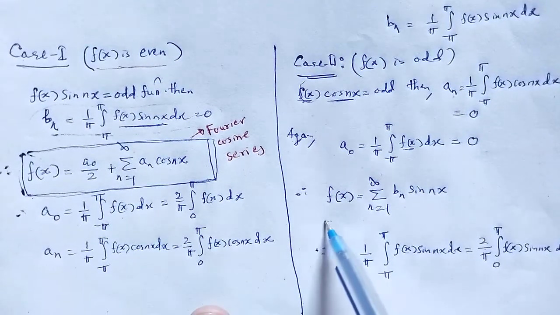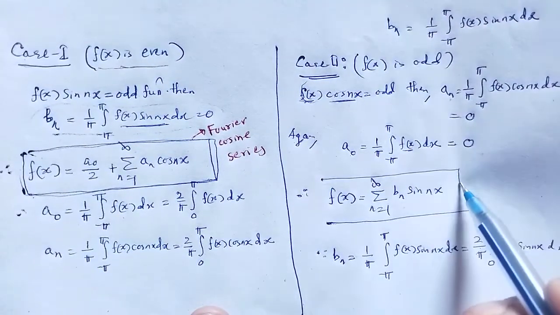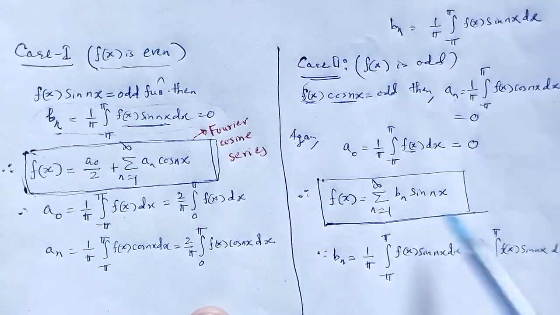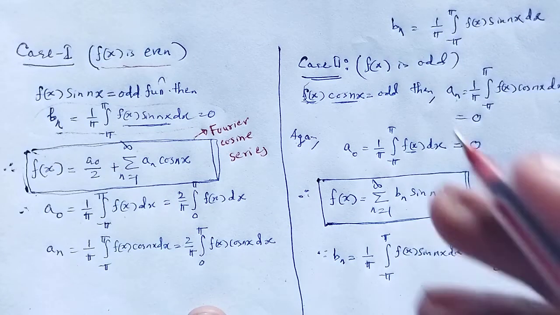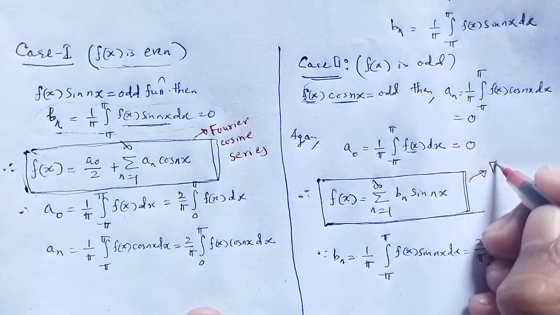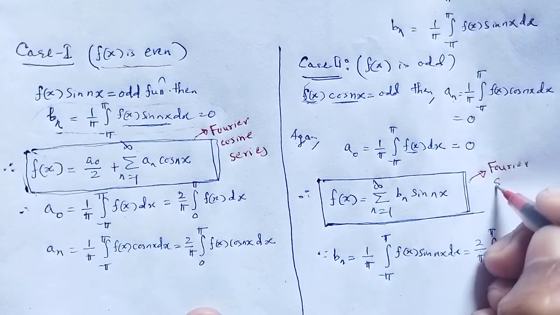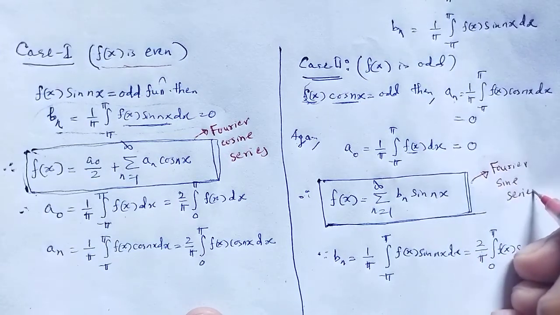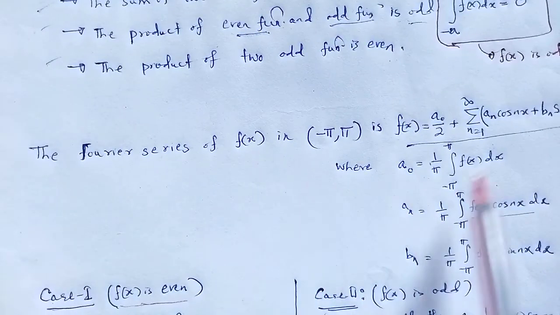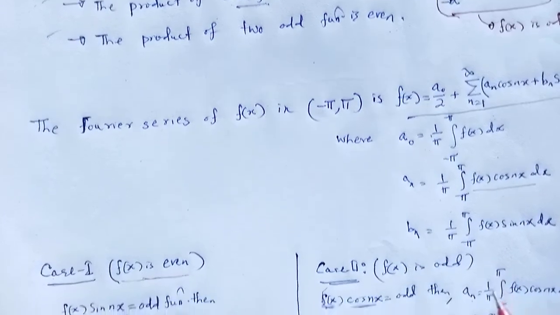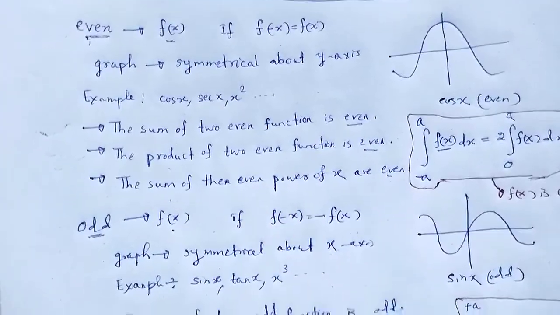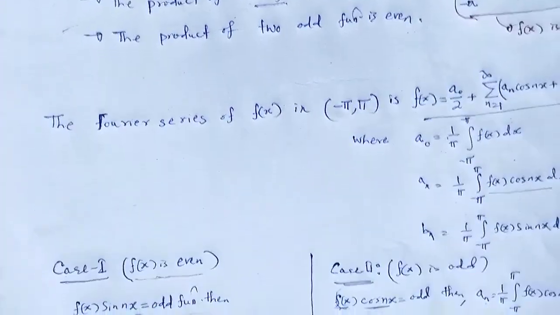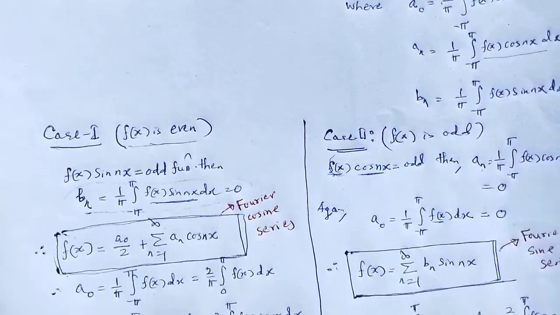Look here, in the Fourier series only the sine function exists. Therefore, that type of Fourier series can be named the Fourier sine series. In this way, if the given function is either even or odd, by using the concepts of even and odd functions, we can easily derive that function in terms of a Fourier series.